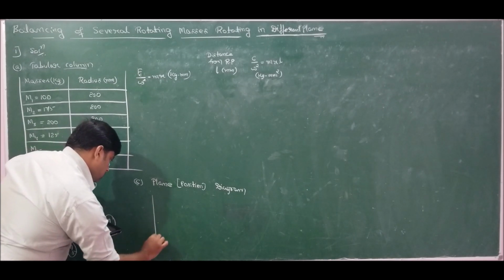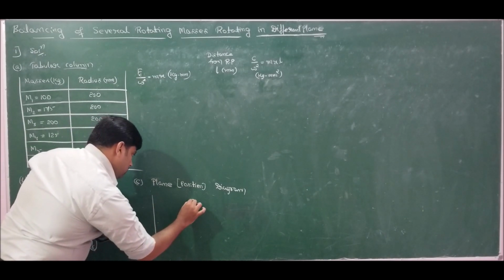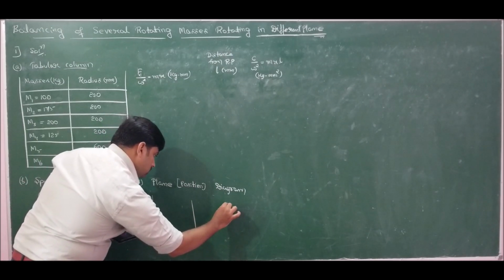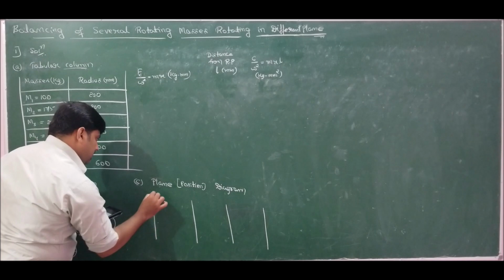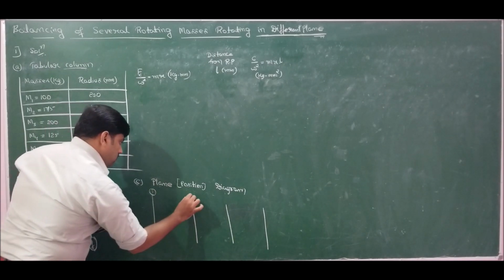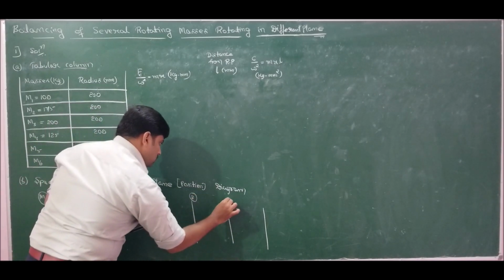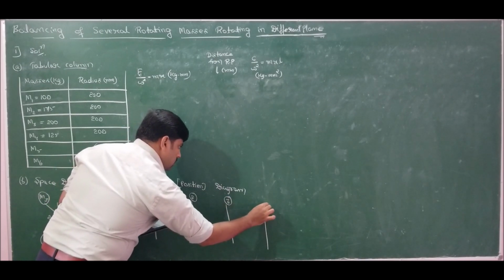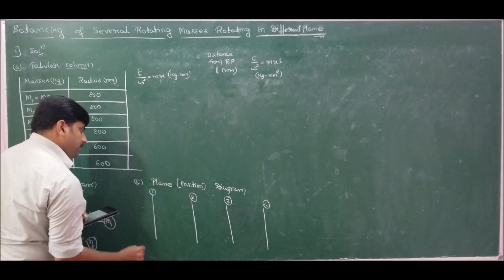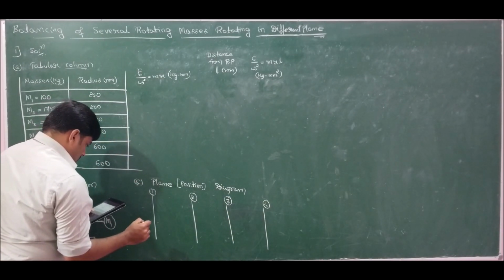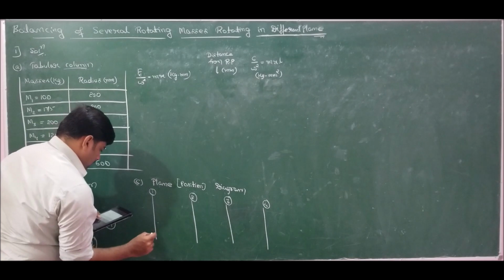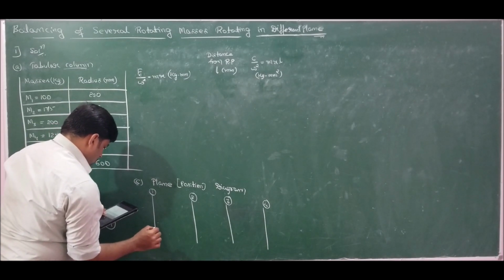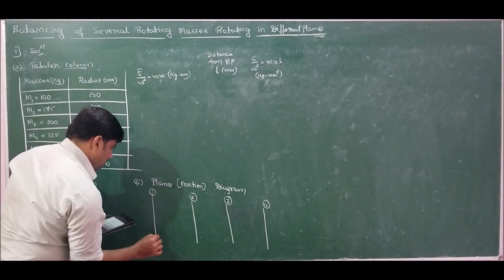The distances of planes 2, 3 and 4 from 1 are given, which are 600, 1800 and 2400.